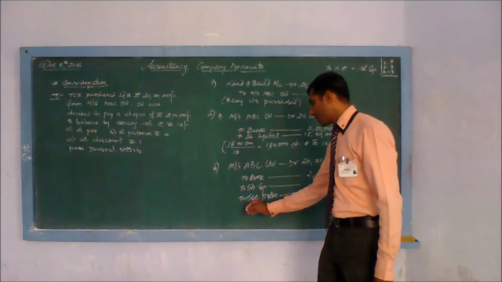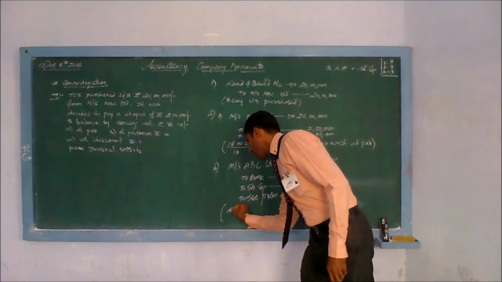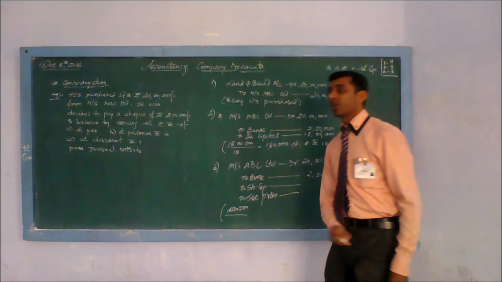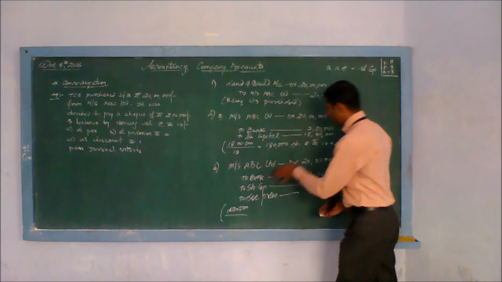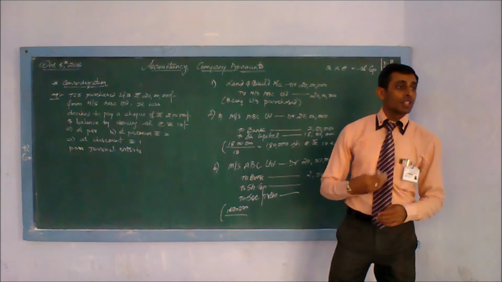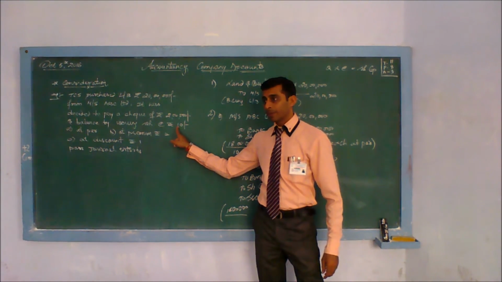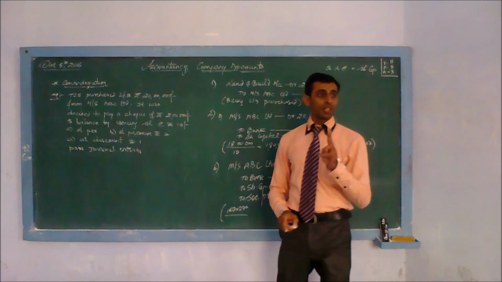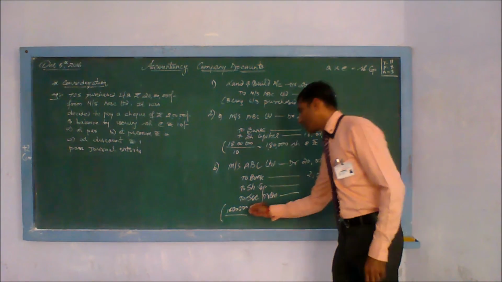Next comes this calculation. How much amount is due? 18 lakh. You have to be careful about this calculation. Amount due is 18 lakh. Out of 20 lakh, 2 lakh is paid. 18 lakh we have to convert into shares. The actual face value of a share is 10, but you are issuing shares at a premium of 2. That means you are charging 2 rupees extra. Now what is the new value? It is 12 rupees.